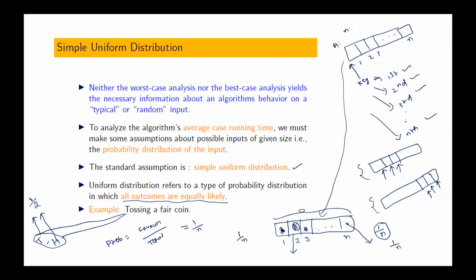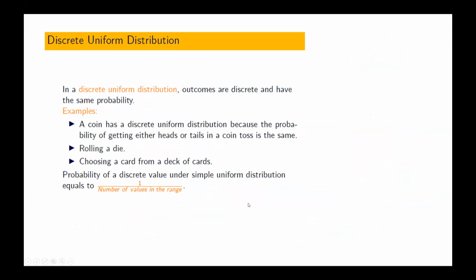What does simple uniform distribution mean? There is no biasing. All positions are the same. All positions are equally likely. Okay. So in that case, what does discrete uniform distribution mean? Whatever we have, all outcomes are discrete. They are distinct separated values and have the same probability.